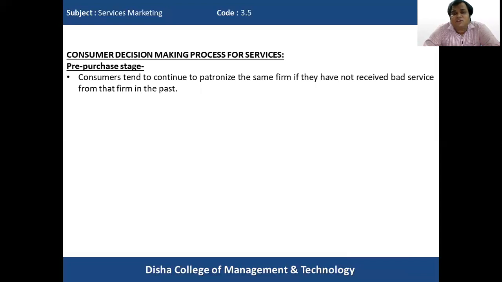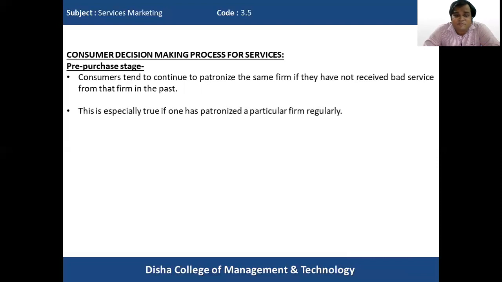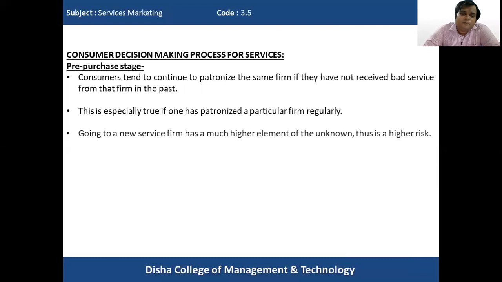We can rely on that company, that the services offered will be of the best quality and will satisfy our need. This is especially true if one has patronized a particular firm regularly. A regular, loyal customer will be in a position to understand the kind and quality of services given by the service company.